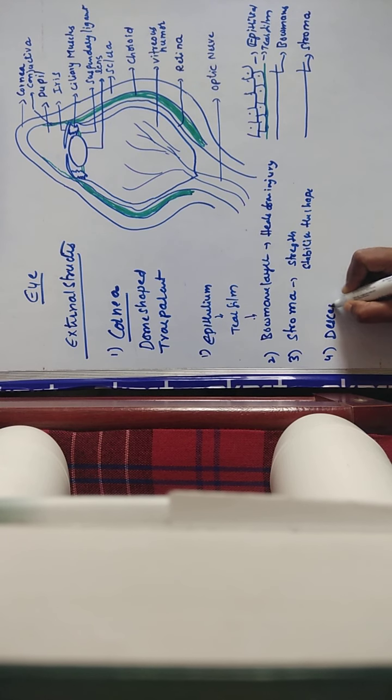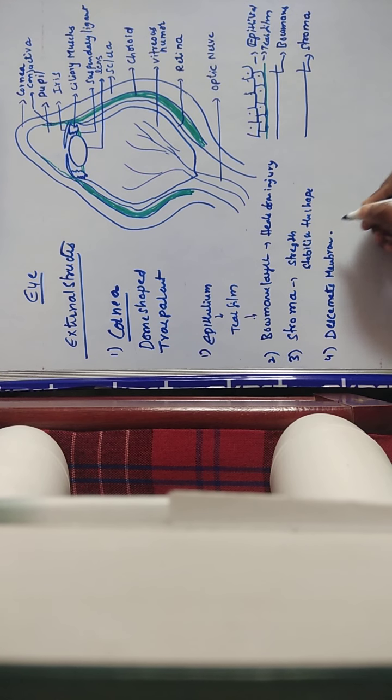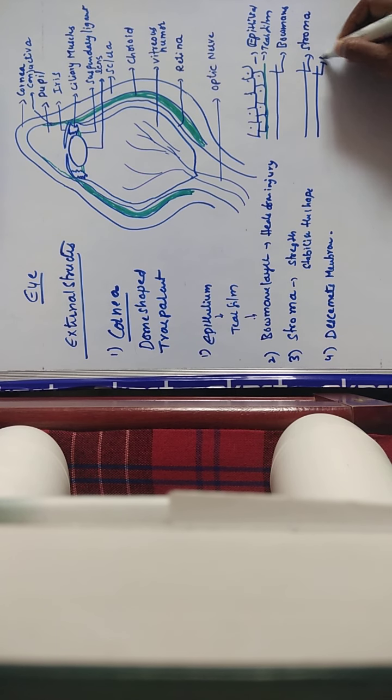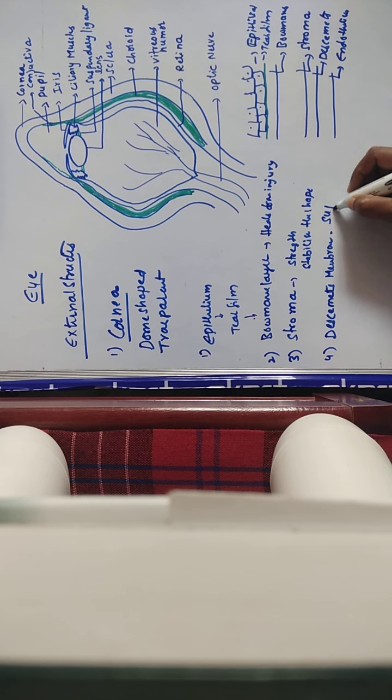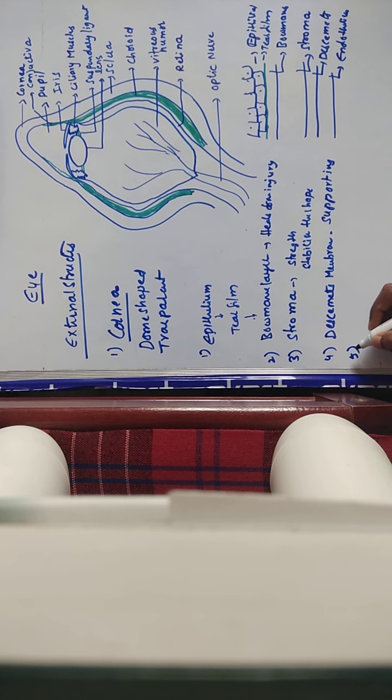Okay, next one is Descemet's membrane. What is the use of this Descemet's membrane? This Descemet's membrane is going to be supporting the endothelium. That means below it you are having the last, final layer, the endothelium. Mainly this Descemet's layer supports this endothelium; it simply has supporting functions. Clear?